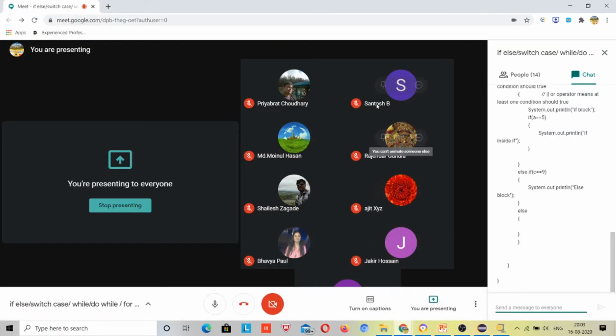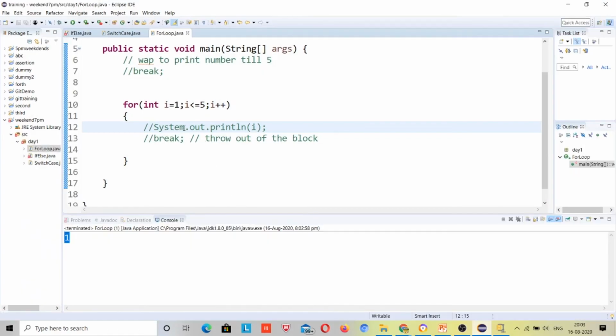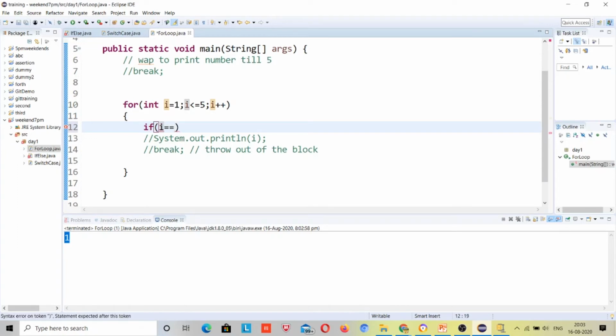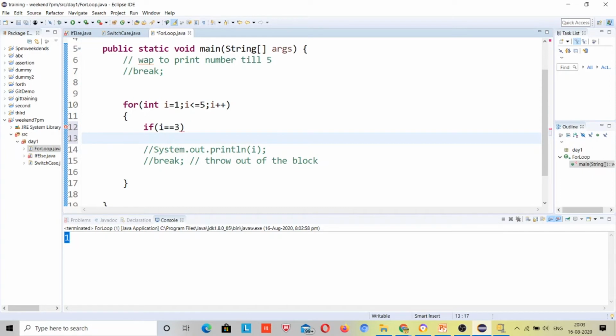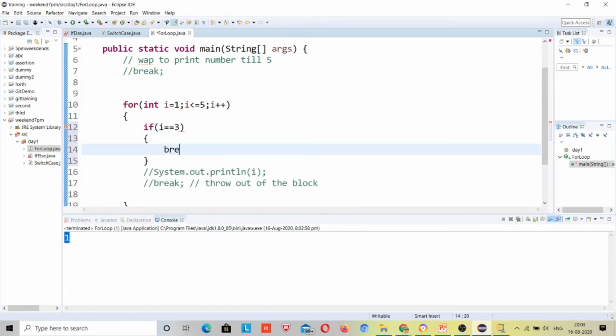This time I will check with Santosh. I am using an if condition inside the for loop: if i is equal to 3, break.